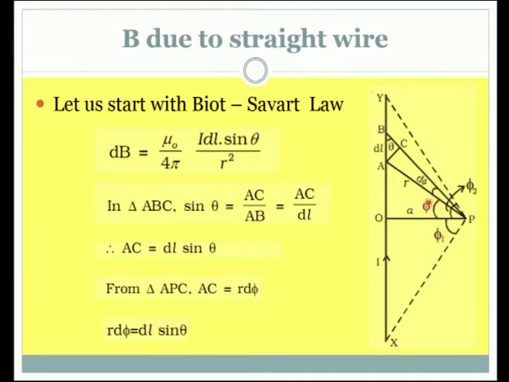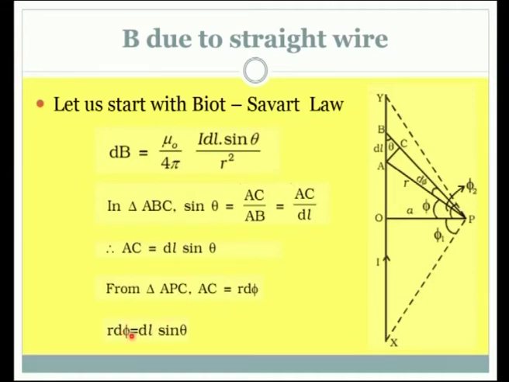This phi will be very useful in doing the steps with ease. So, we use the sine law for this, and R d phi is written as dl sin theta. So, this is the conversion we have got. What is R? R is the distance between the infinitesimal element and the point P, and d phi is the angle that the segment AB or dl subtends at the point P. So, rather than keeping theta as an angle, we take d phi as an angle. This is very useful for integration.